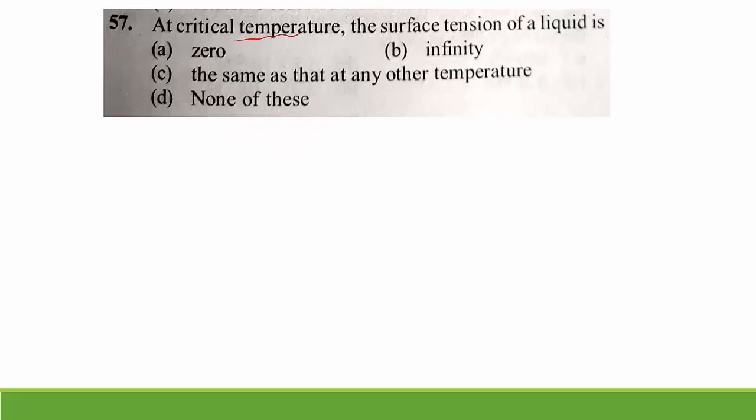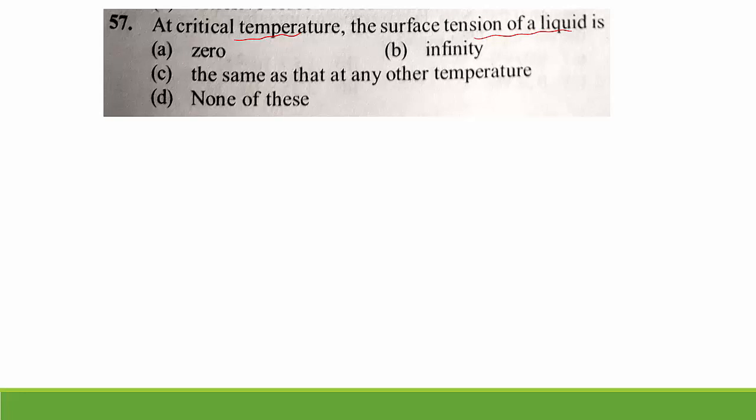At critical temperature, the surface tension of a liquid is. The surface tension of a liquid at critical temperature is 0. Why is it 0? Because the intermolecular force between the particles becomes 0.